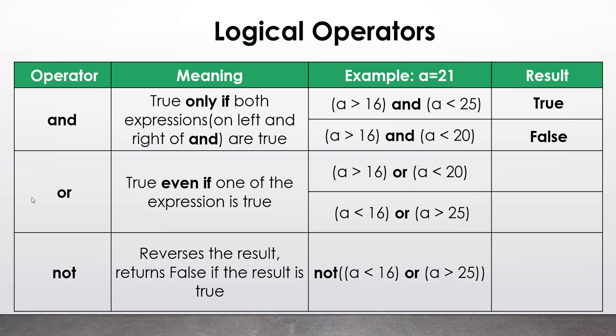Similarly, another operator is called the OR operator, the second operator in our list. In this case the same mechanism of using the operator applies. It will be in between the two expressions like in the case of AND. The only difference is that the answer of this whole condition will be true even if one of the expressions is true.